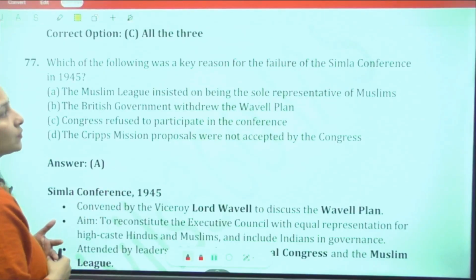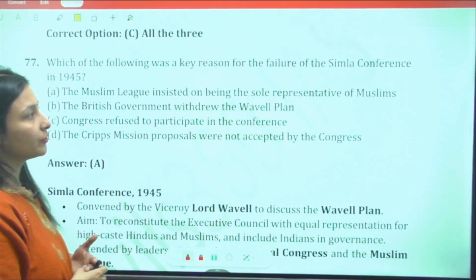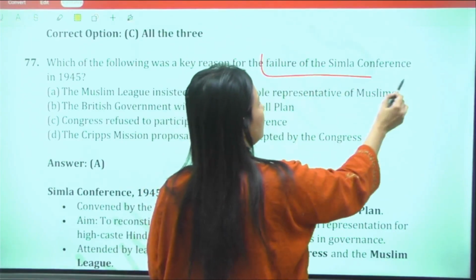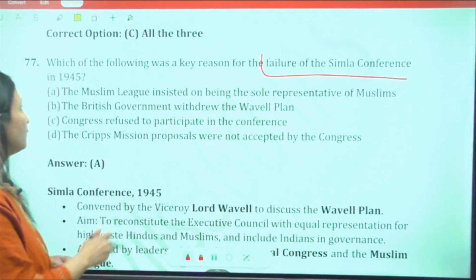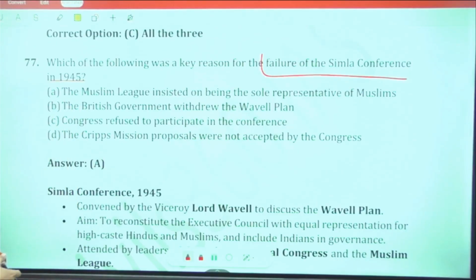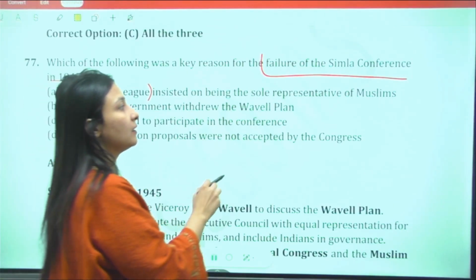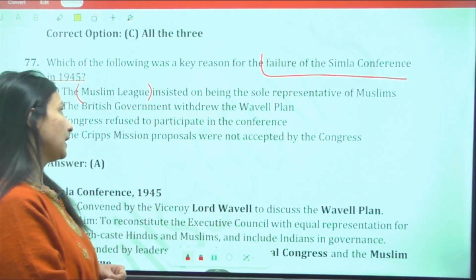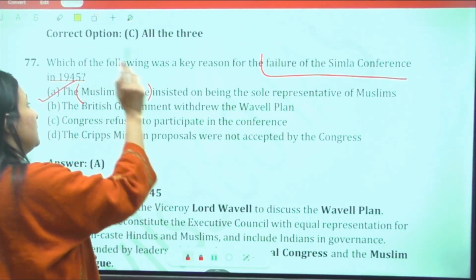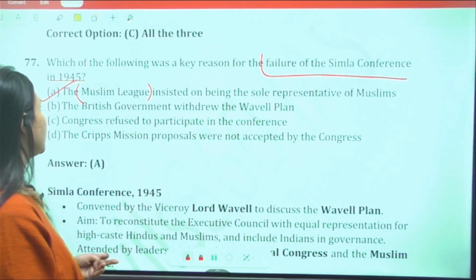Which one of the following was a key reason for the failure of Shimla Conference in 1945? The Muslim League insisted on being the sole representative of the Muslims. Yes, this was a bone of contention.